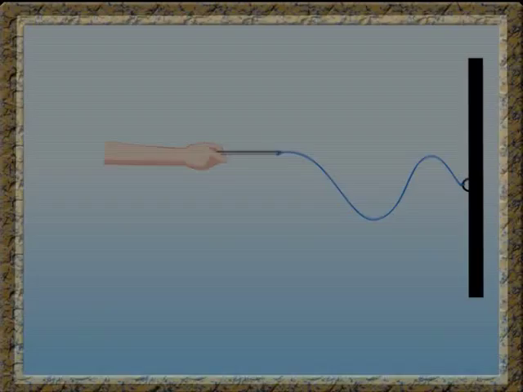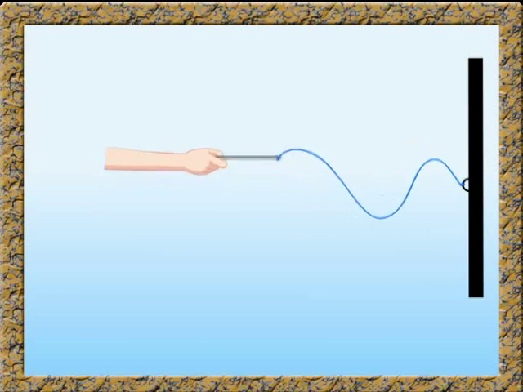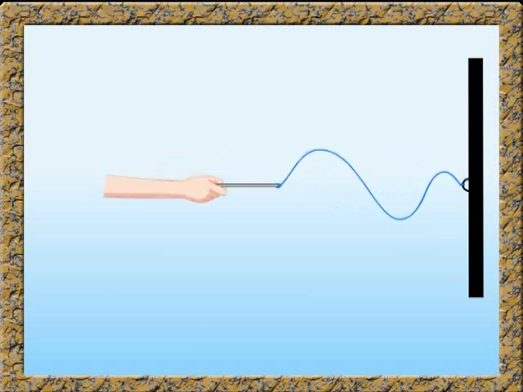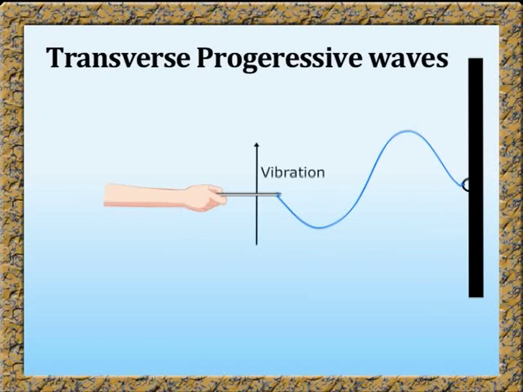So, in a transverse progressive wave, displacement of particles of a medium is at right angles to the direction of the propagation of the wave. For example, waves traveling along the length of a rope tied at one end and vibrated at the other end are transverse progressive waves.